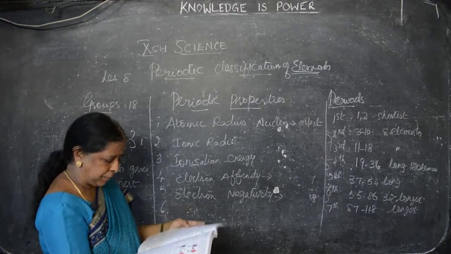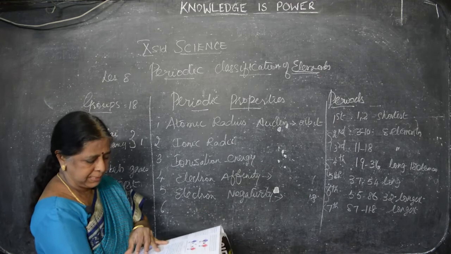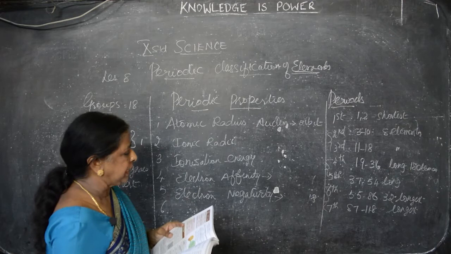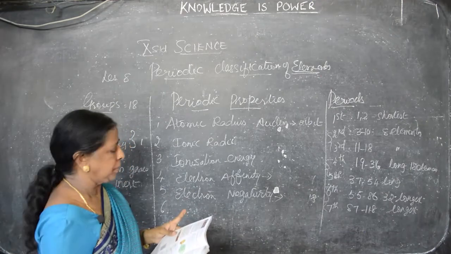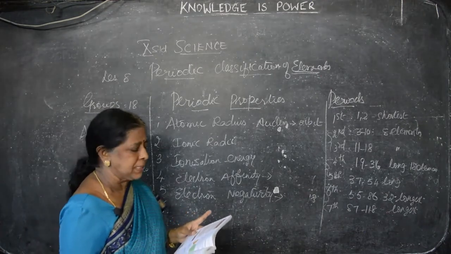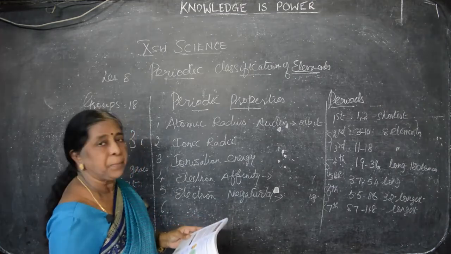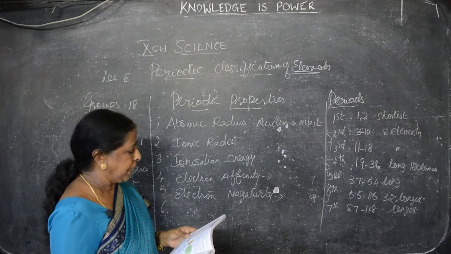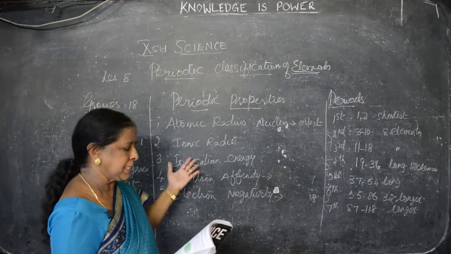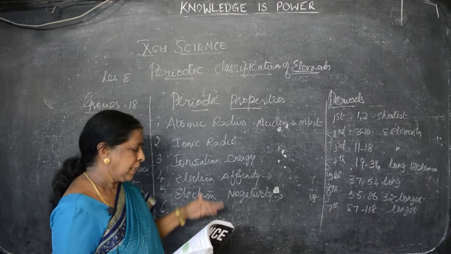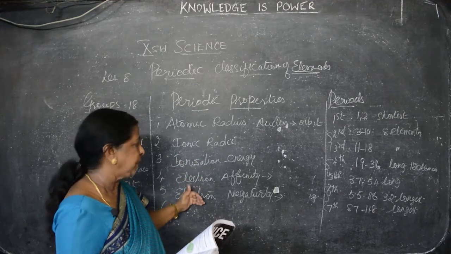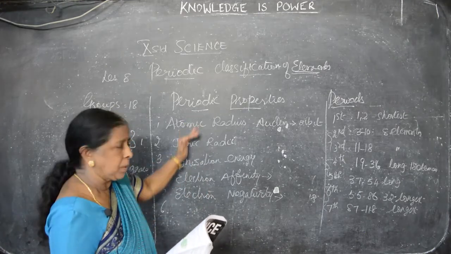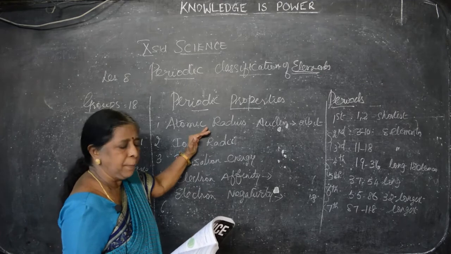So, how do they differ from each other? That is given in tabular form on page number 112. Atomic radius decreases across the periods and increases down the groups. Ionic radius decreases across the periods and increases down the groups. Ionization energy increases across the periods and decreases down the groups. Then the other two, electron affinity and electronegativity, increase across the periods and decrease down the groups. So you have to learn what the periodic properties are and how they differ in groups and periods.